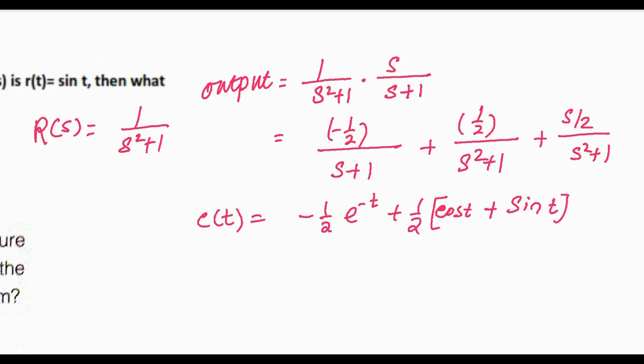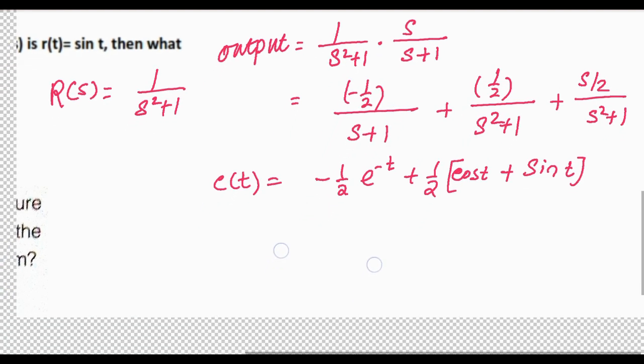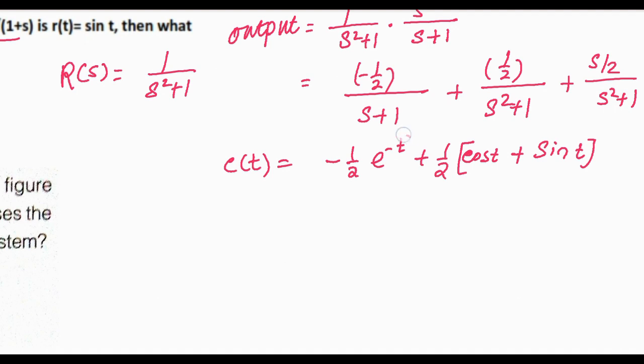So this one is the term, and now in steady state this exponential term will be 0. That is when t tends to infinity, this term will be 0.